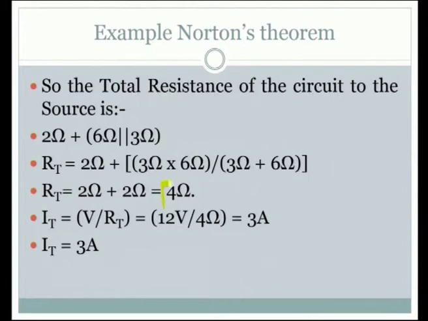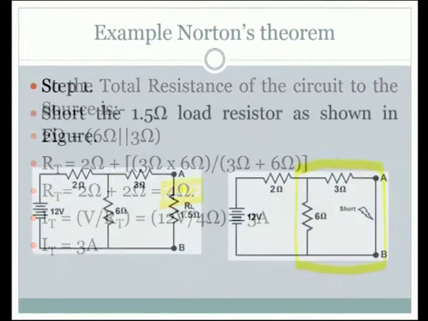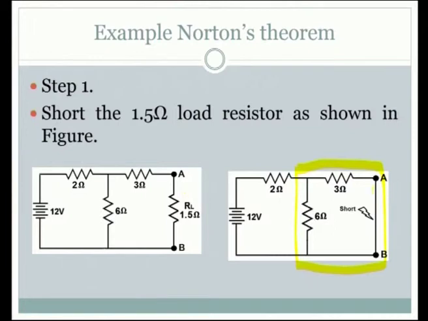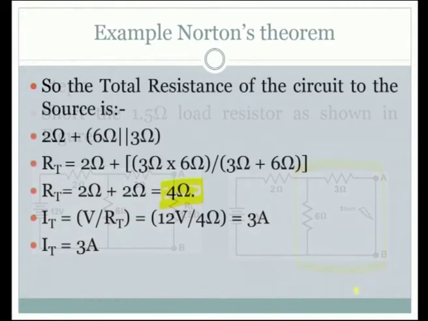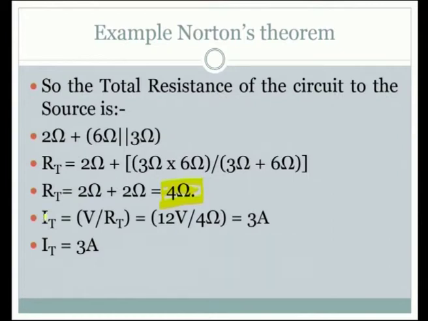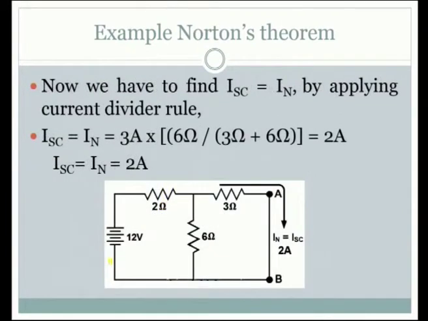It is calculated here as 4 ohm, and again we need to find out the short circuit current. Have a look at the circuit. What is the current through this, that we need to find out, that is what is calculated here. The IT is calculated here, it is 3 ampere, and now we have found the short circuit current I by applying the current divider rule. What is the current flowing through this is also calculated.